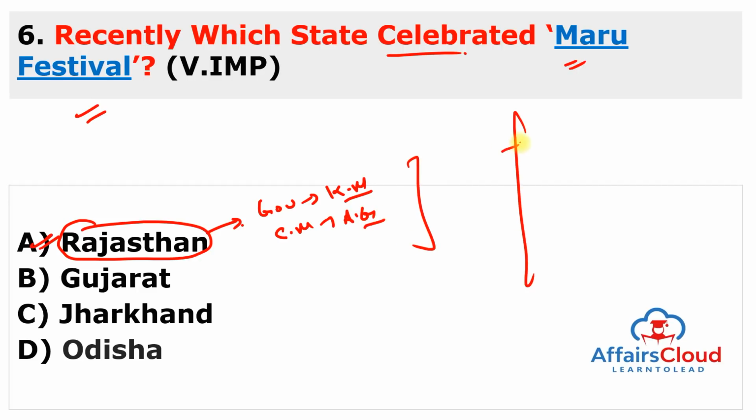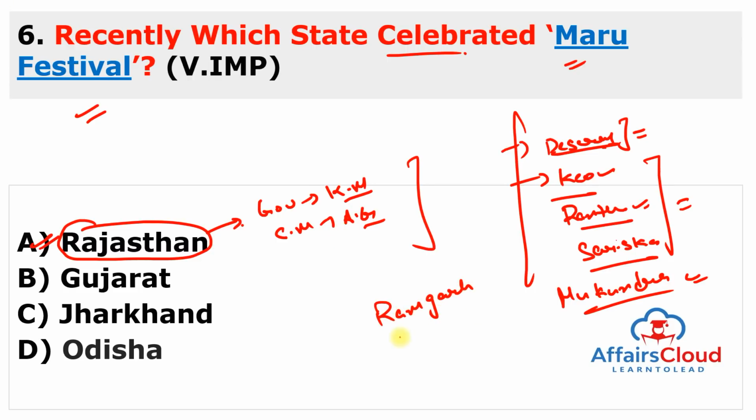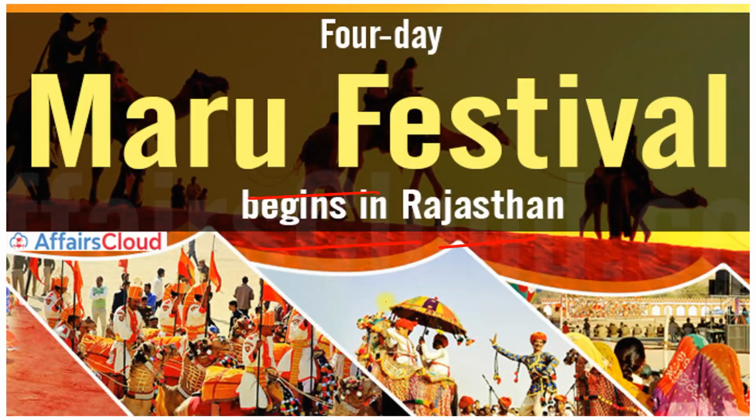Very famous national parks are there. Desert National Park is there, and Kaladeo Ghana National Park is there, again very important. Ranthambore National Park is there, Sariska National Park is also there, very famous. Sariska, Kaladeo Ghana, Ranthambore, these three are very famous. Desert, I think you can guess that it is in Rajasthan, and you can also remember Mukundra Hills National Park, which is very famous in Rajasthan, and Ramgarh Tiger Reserve is also there, recently declared as one of the Tiger Reserves of India.